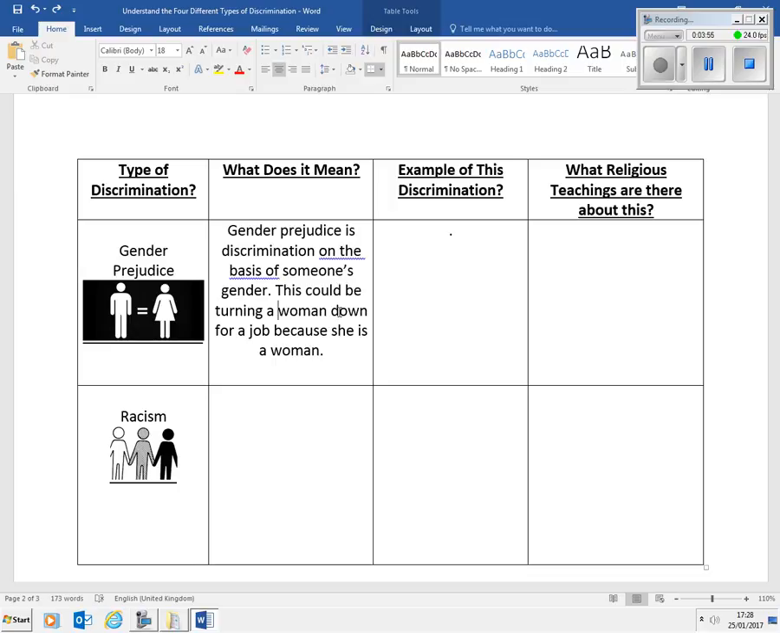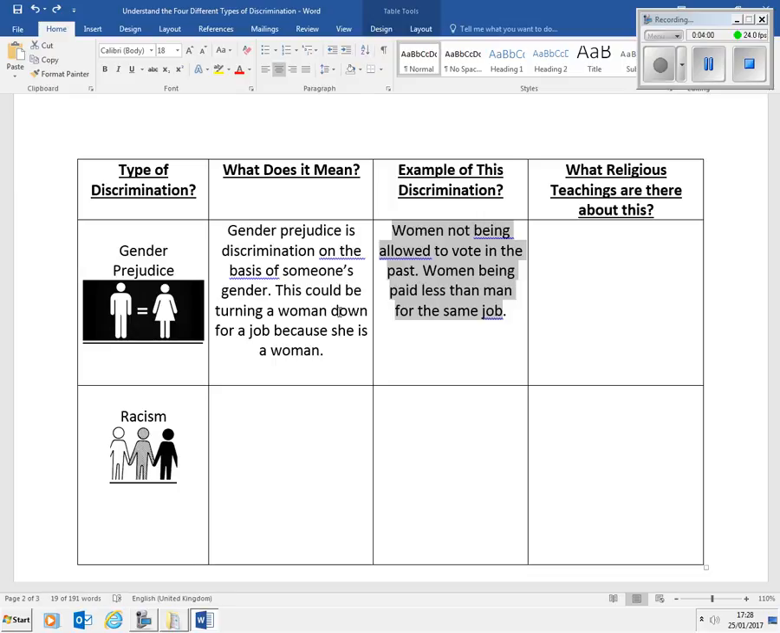Now, if we have a look at an example of discrimination, well, women not being allowed to vote in the past, which is true. Women haven't always had the vote, but of course it's an example of gender prejudice. And women being paid less than a man for the same job. Well, that unfortunately does happen today, but it is an example of discrimination on the basis of gender prejudice.